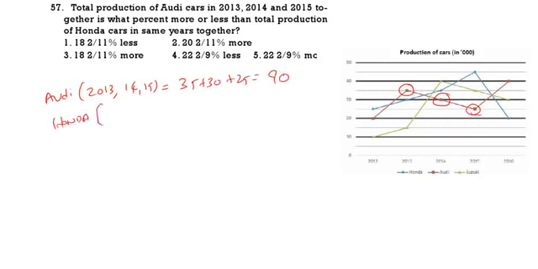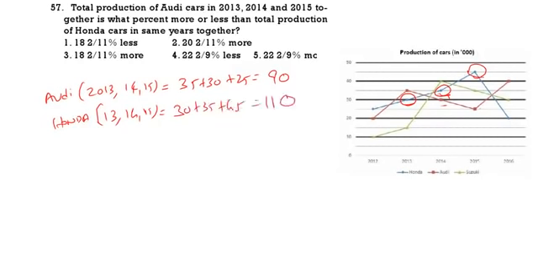in 13, 14, 15. Honda means which one we have to calculate? Blue one. See, Honda in 13, 14, 15. Honda in 13 it is 30, 35, 45. 30, 35, 45. That is equal to 110.